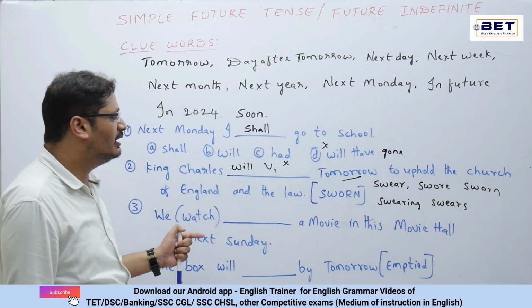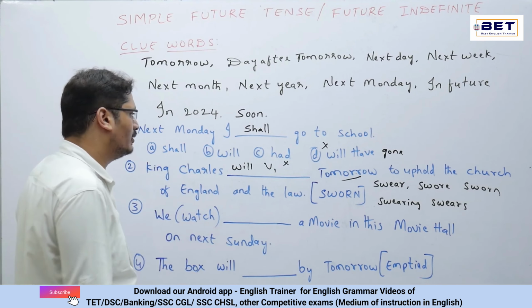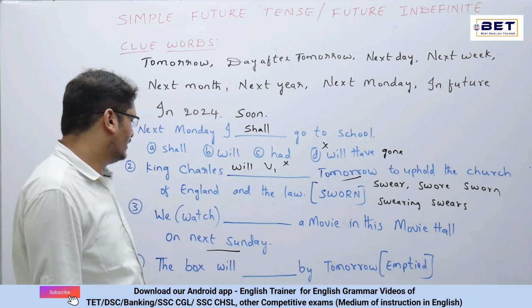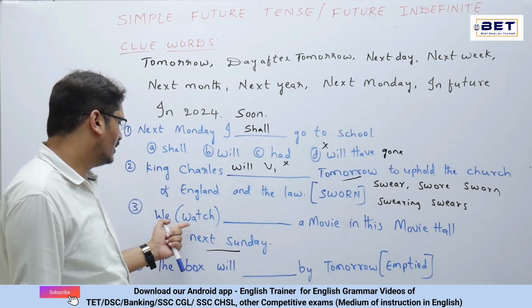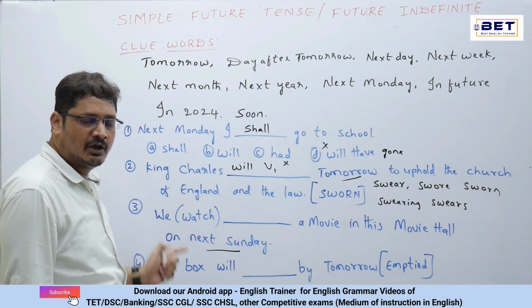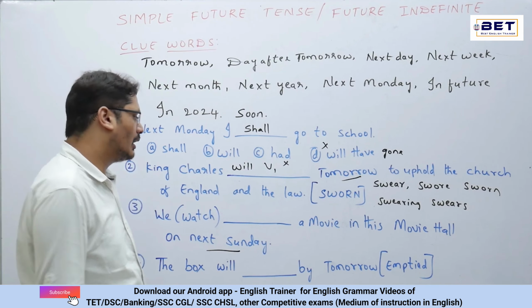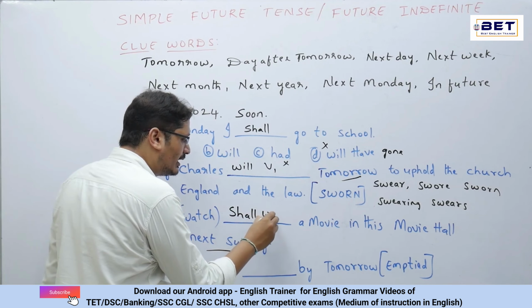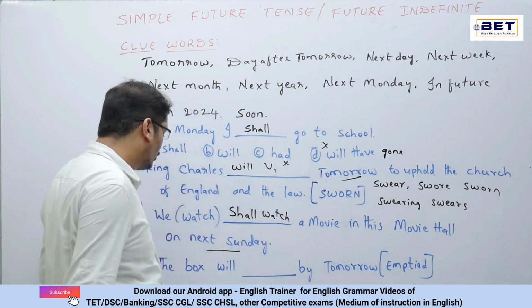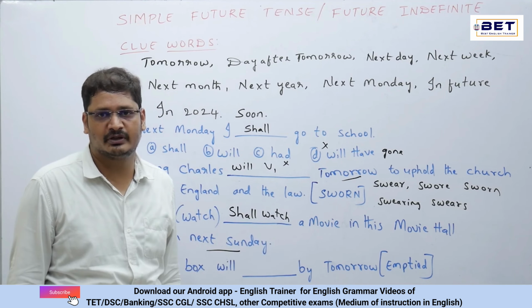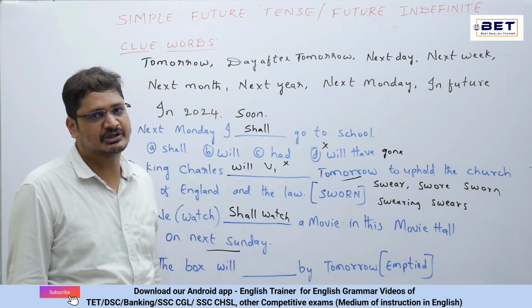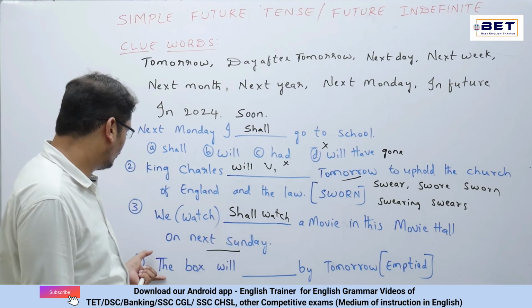See the next question. We dash a movie in this movie hall on next Sunday. On next Sunday is the clue word. Watch is given here. Here we is there. We is first person plural. Now let's make it as shall watch. So why shall watch and not will watch? Because we is the first person plural over there. So whenever first person singular and plural has come, we need to use shall. So shall watch.